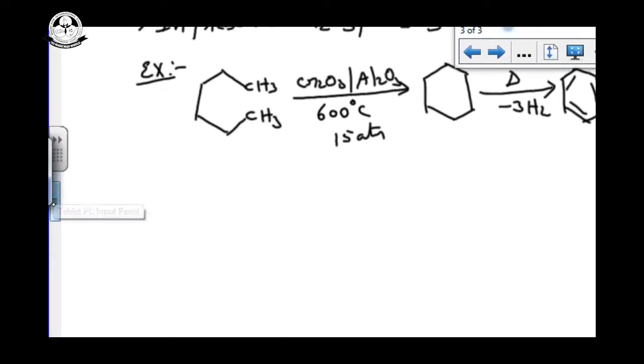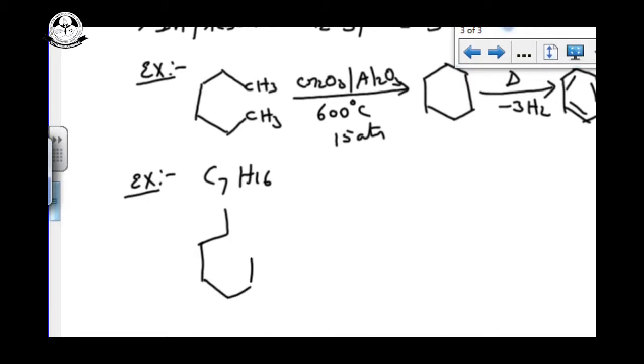Now see another example for the aromatization. If I am taking 7 carbons, C7H16, here there is CH3, 1, 2, 3, 4, 5, 6, 7.